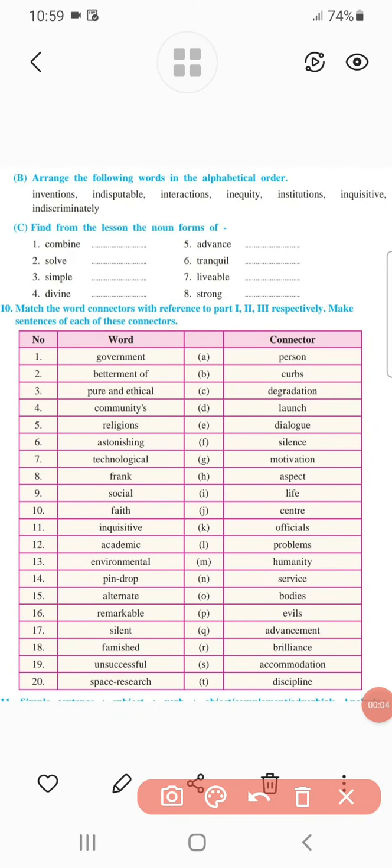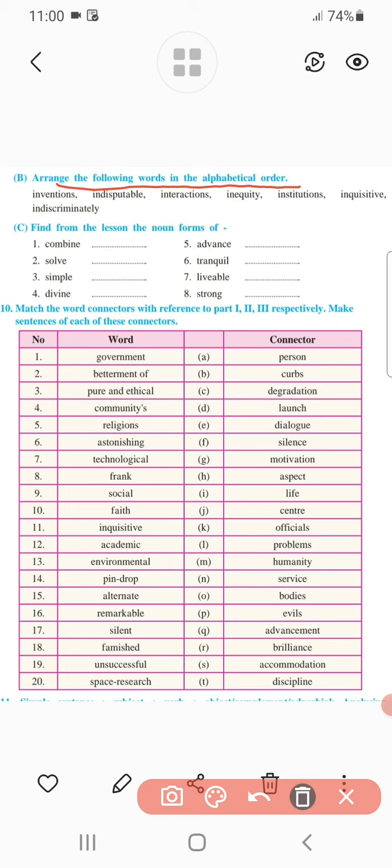In today's session, we will discuss a few activities based on vocabulary. These activities are completely based on the chapter that we finished, titled Science and Spirituality. So without any delay, we will start these activities. Now the first activity is to arrange the following words in alphabetical order.